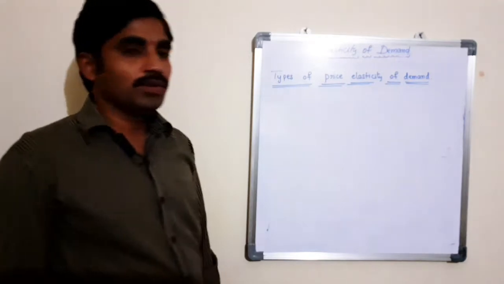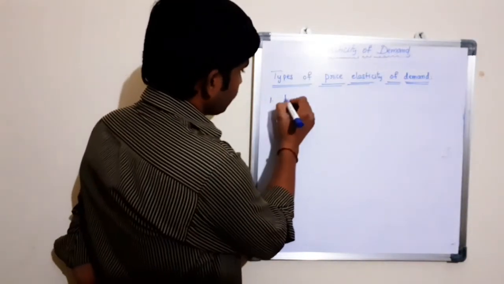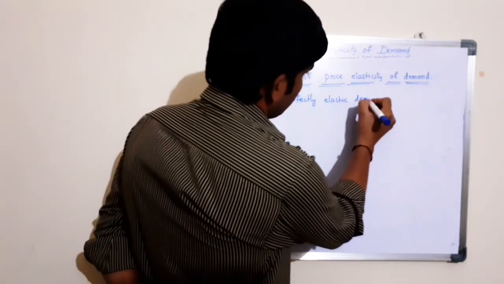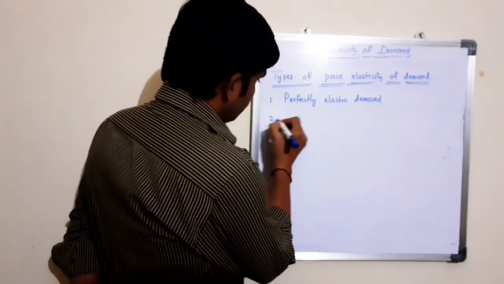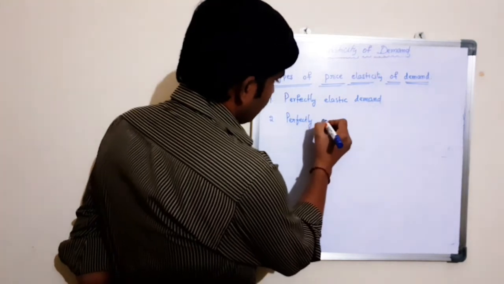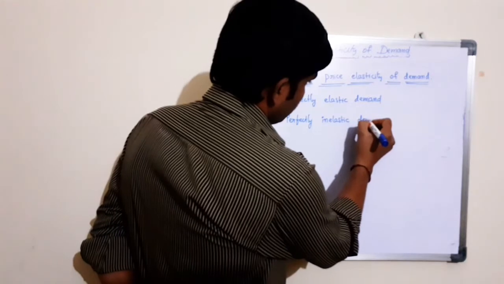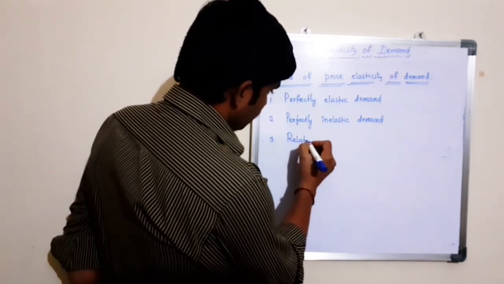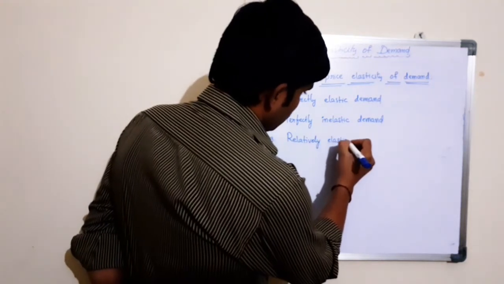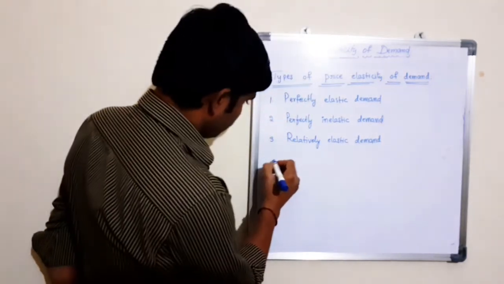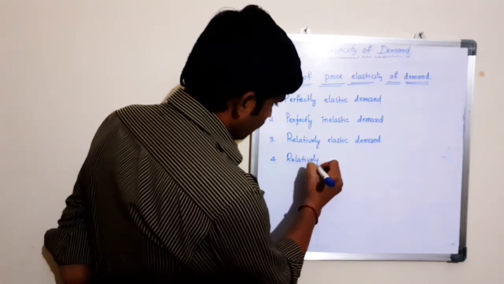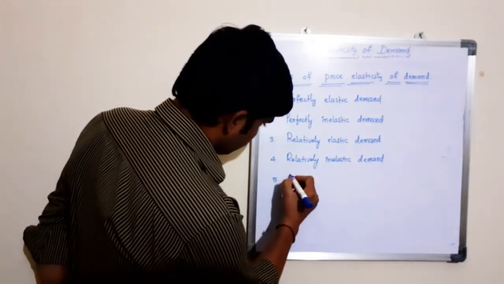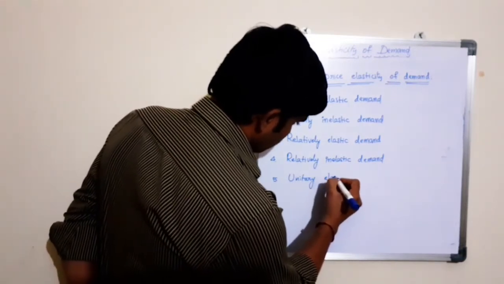There are 5 types of price elasticity of demand, such as perfectly elastic demand, perfectly inelastic demand, relatively elastic demand, relatively inelastic demand, unitary elastic demand.